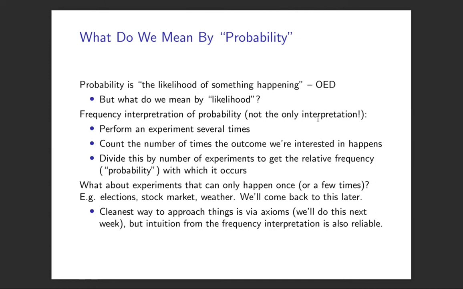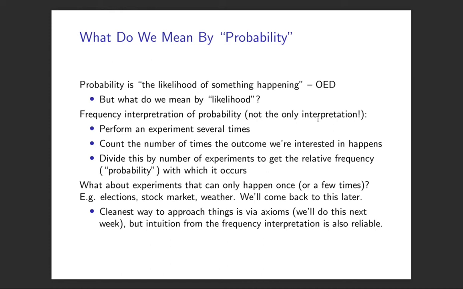But to keep you right, here's one interpretation of probability: the frequency interpretation of probability. It's relatively straightforward, and so it will keep you right. If you have to get some intuition about what's going on, the frequency interpretation will keep you right, although it's not the only interpretation. So here's the idea of the frequency interpretation of probability.